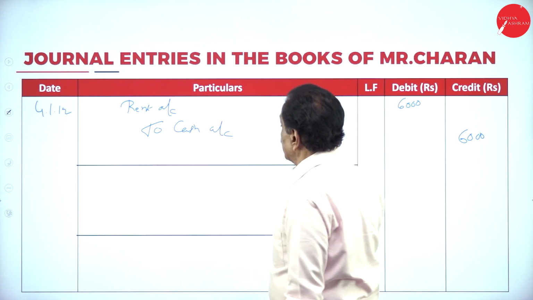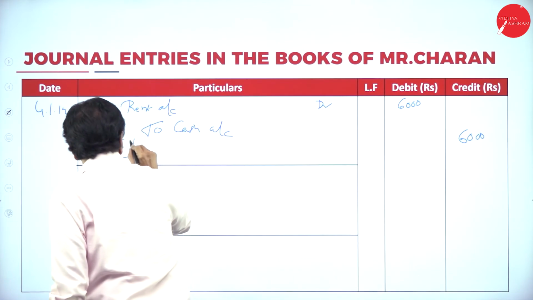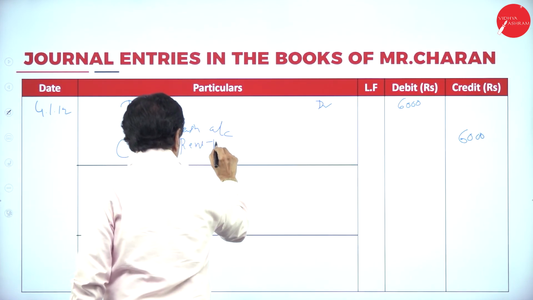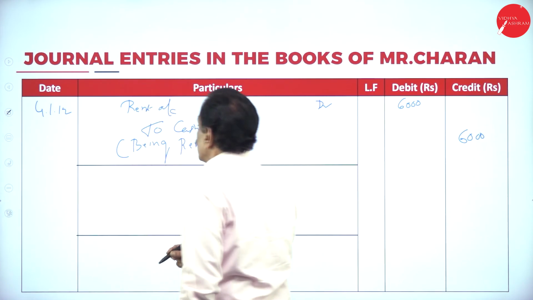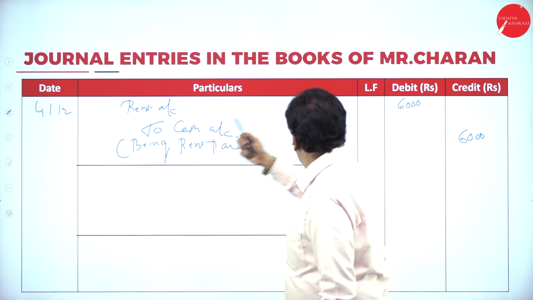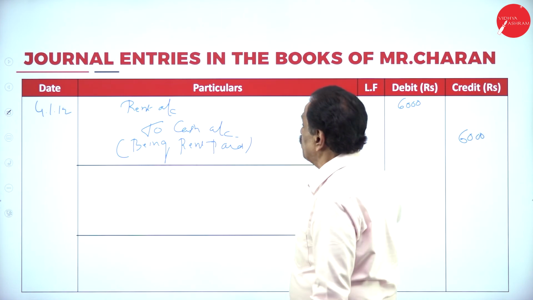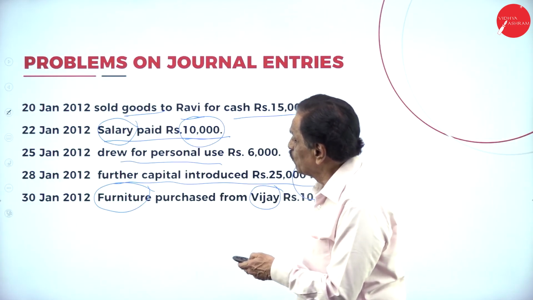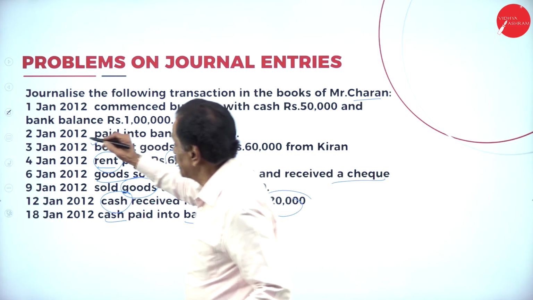How much rent paid? 6,000. Being rent paid. This is called narration. So what's the entry? Rent account debtor to cash account. Rent account should be debited. Cash account should be credited. We'll move on to next entry. So 4th is over. This 3rd over.